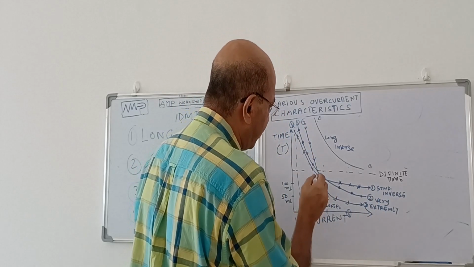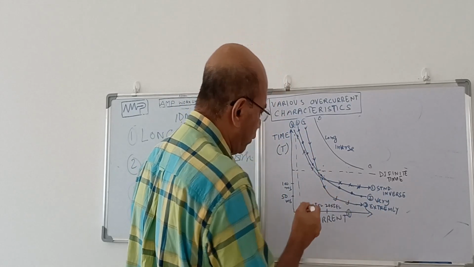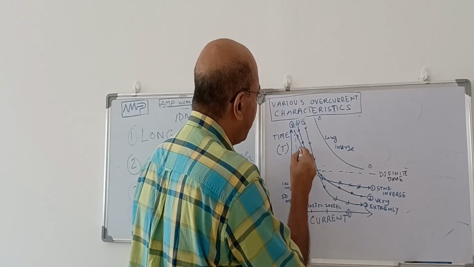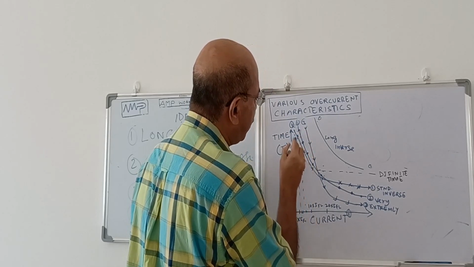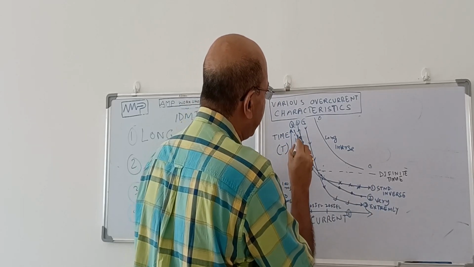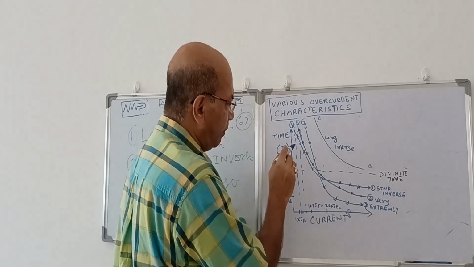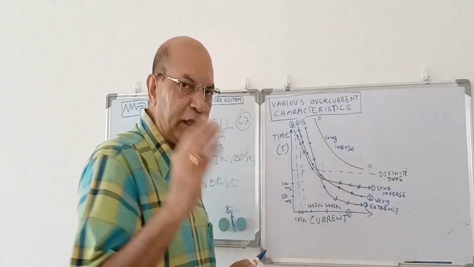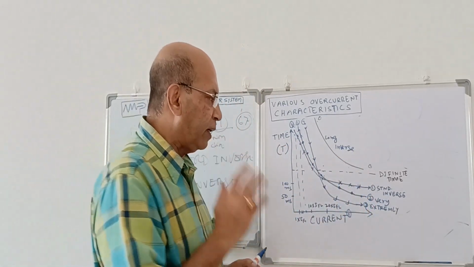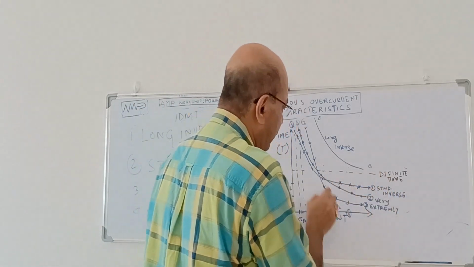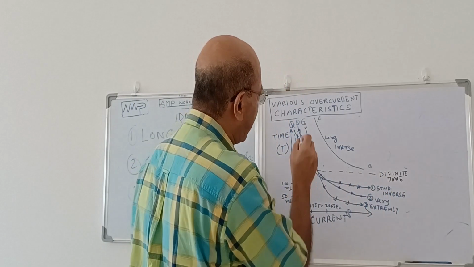Suppose this is the low fault current. If you go up, you see the operating time: this relay, which is a standard inverse, is operating fast. Then this one is operating second. Extremely inverse is not operating up to this point.